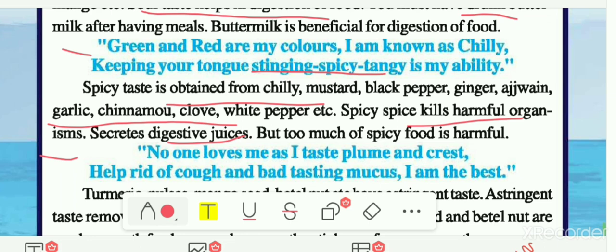But one precaution should be taken by you, that too much spicy food is harmful. It will cause acidity if you take too much spicy food. So we have to take all these spices, or all the tastes, in a proper quantity. So this is about the spicy taste.